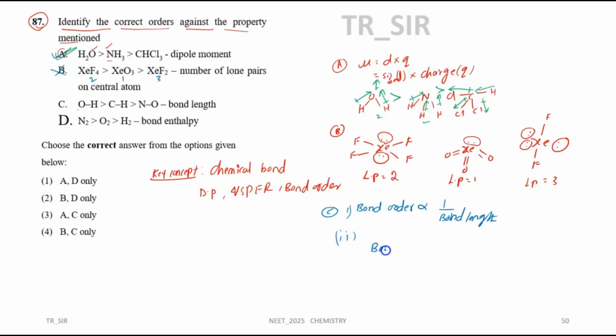Bond energy, or you can say bond order, is proportional to the electronegativity of the atom. This is the second point, right? Now, third point, what happened?